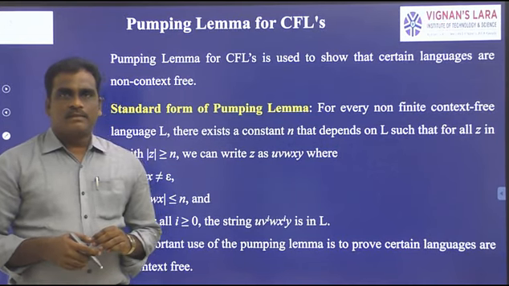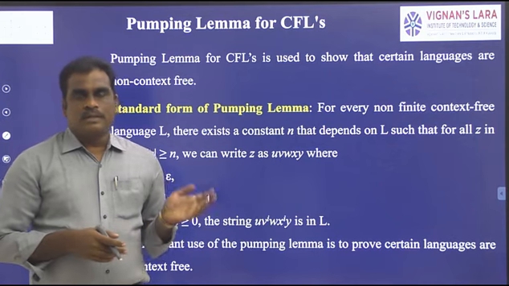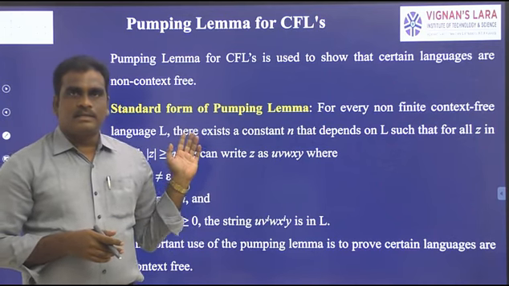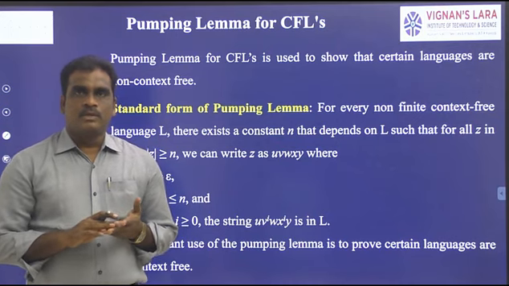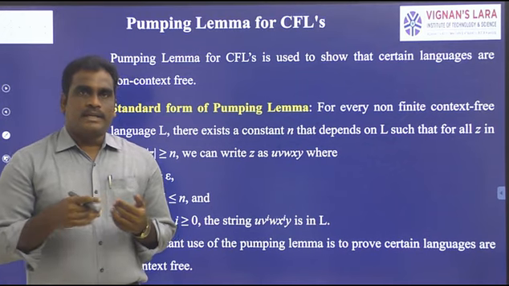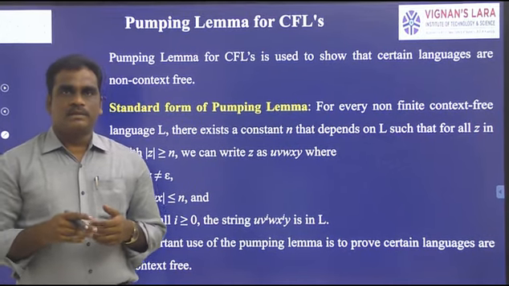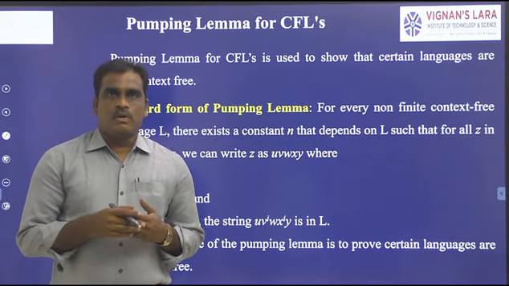In the previous class, we learned about the Greibach normal form. In the previous classes, we have seen the Chomsky normal form and Greibach normal form. Those two come under normal forms. And the next part is the third part. I have already mentioned that in this unit we have a total of three parts.